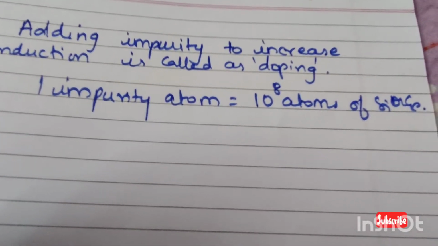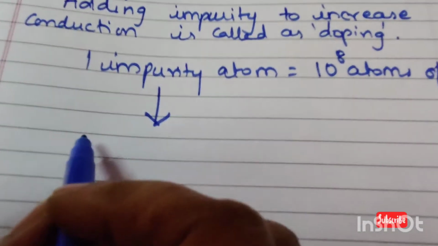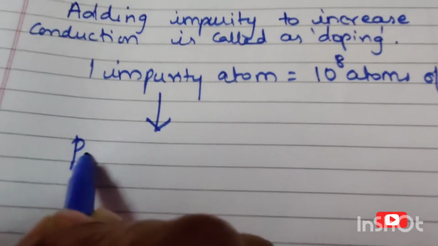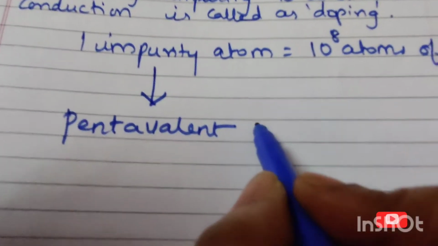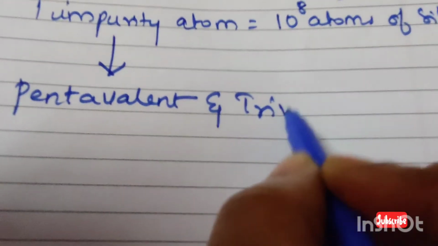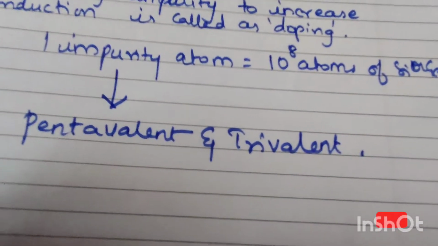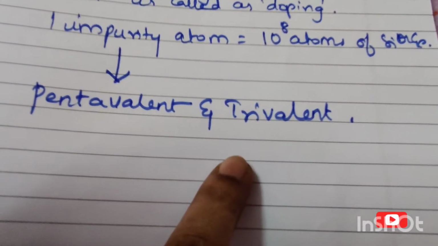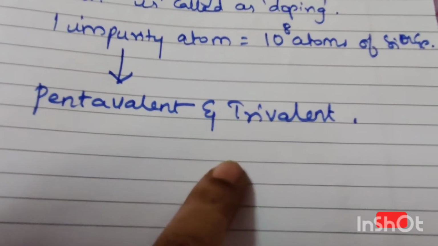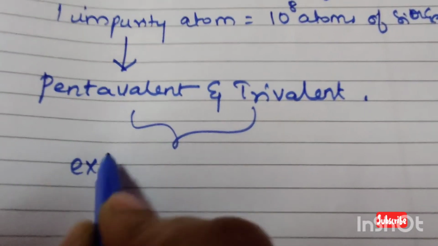These impurity atoms are of two types, pentavalent and trivalent. When you add these pentavalent and trivalent atoms to increase the conductivity, these are called extrinsic semiconductors.